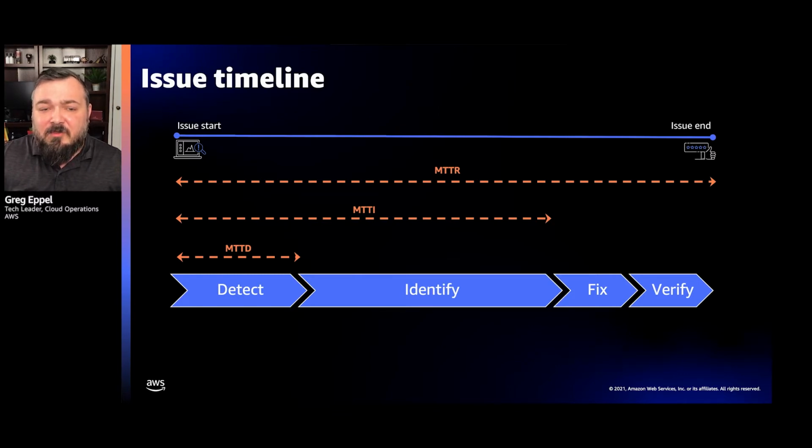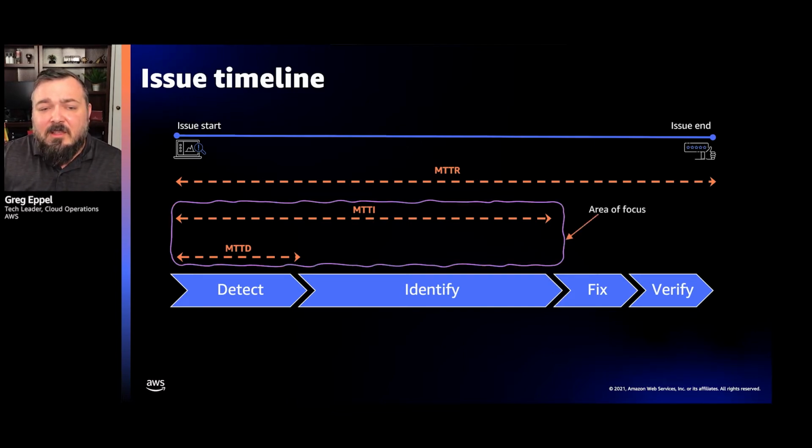And this is where observability can really help reduce the amount of time that your system is down, reduce the MTTR. Because the identification is where you spend most of the time. And if you have a very complex microservice-oriented architecture, a bunch of chatty things going on, it's really difficult to understand what upstream is causing something downstream to occur here. And so the area of focus today in this session is going to be really on that detection and investigation.